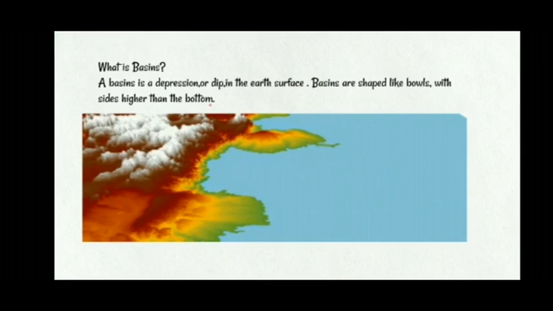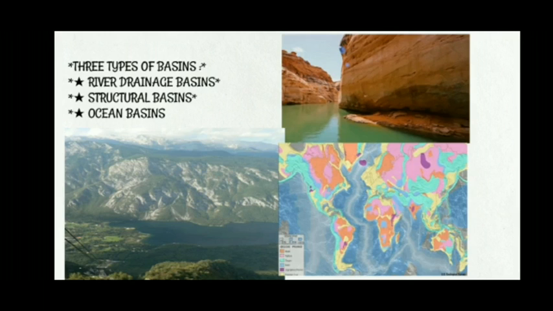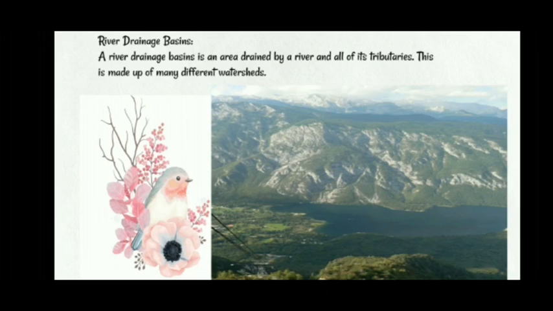What are basins? A basin is a depression or dip in the earth's surface. Basins are shaped like bowls with sides higher than the bottom. Three types of basins: river drainage basins, structural basins, ocean basins. River drainage basins. A river drainage basin is an area drained by a river and all of its tributaries. This is made up of many different watersheds.